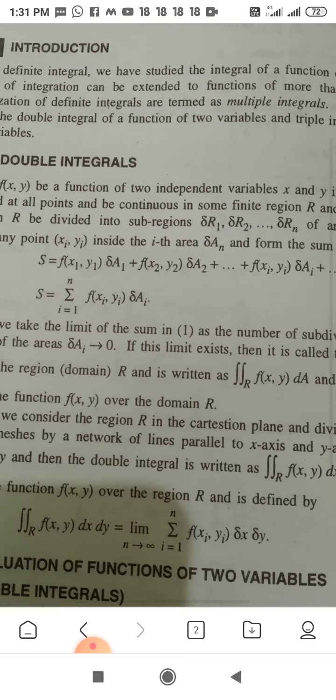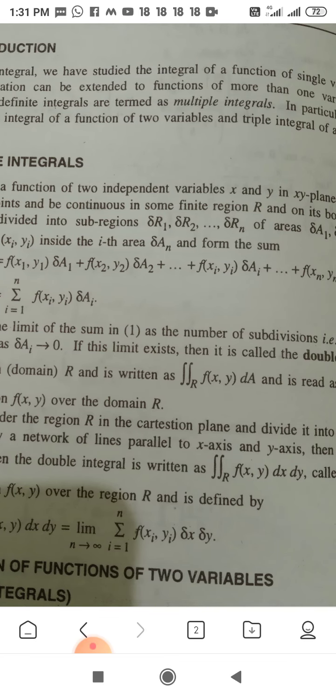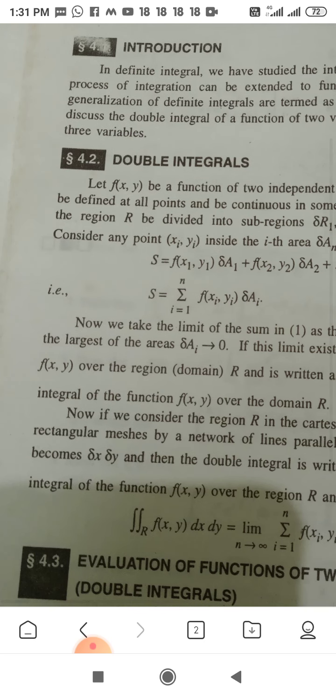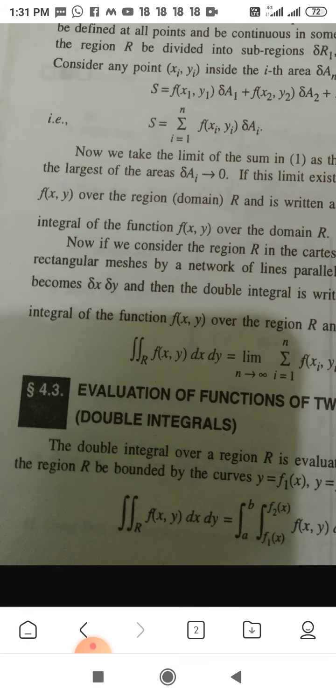It is read as the double integration of the function f(x,y) over the domain R. Now we consider the region R in the Cartesian plane and divide it into a number of rectangular meshes by a network of lines parallel to the x-axis and y-axis. Then the area delta A becomes delta x delta y, and the double integral is written as the integral over R of f(x,y) dy dx, called the double integration of the function f(x,y) over the region R.